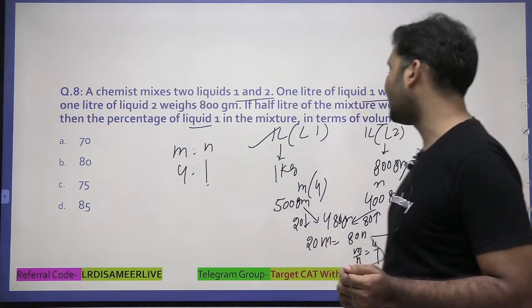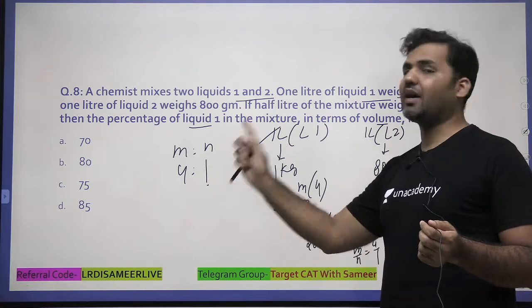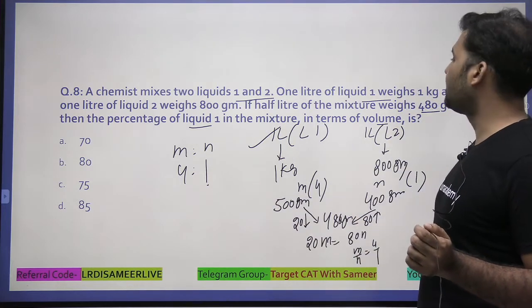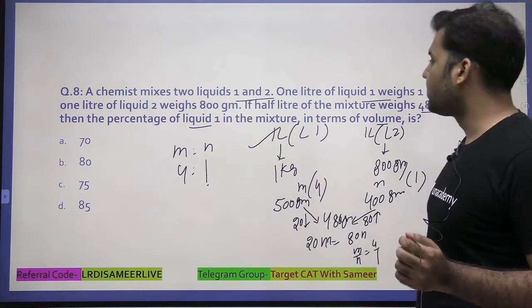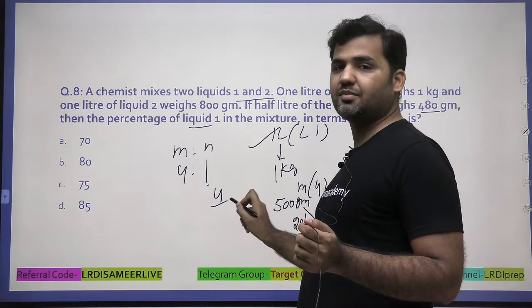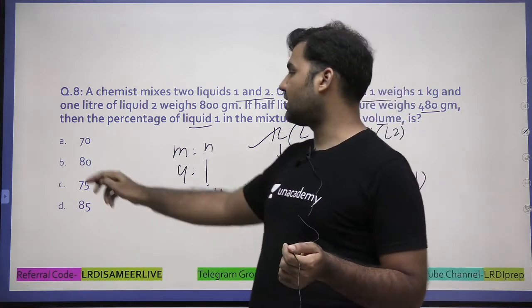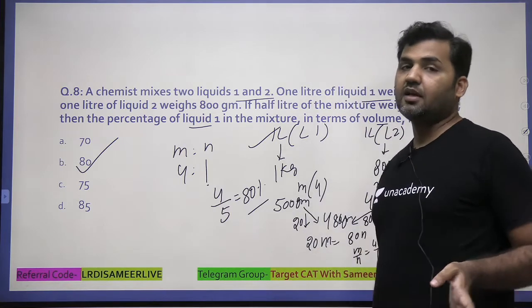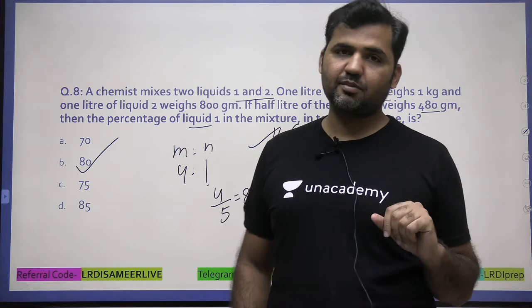What I'm supposed to find? That means this particular weight and this particular weight have been combined in the ratio 4:1. I'm supposed to find out the percentage of liquid 1 in the mixture. So the percentage of liquid 1 is represented by m. So 4 as a percentage of 5 will be equal to 80%, and that's the answer of the question, that is option B.